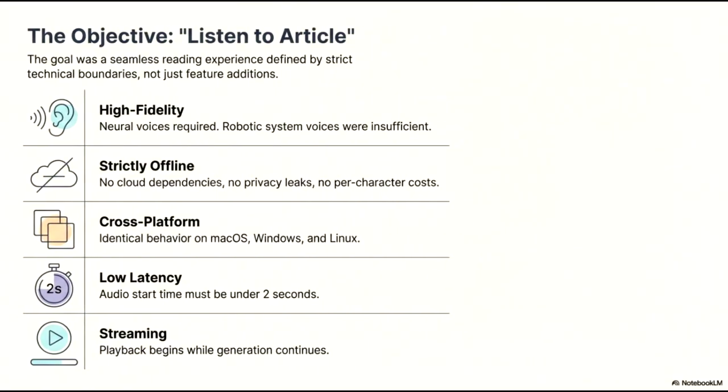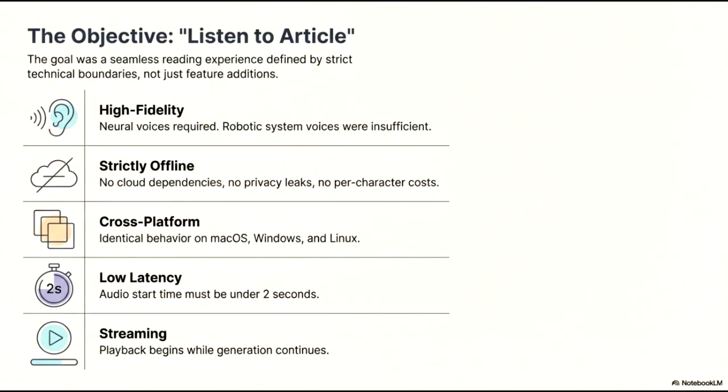The objective for our Listen to Article feature was to create a seamless reading experience defined by strict technical boundaries rather than just feature additions. To achieve this, we established 5 core requirements. First, we focused on high fidelity, requiring neural voices because standard robotic system voices were insufficient for a natural experience.